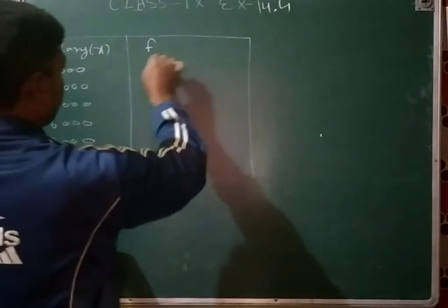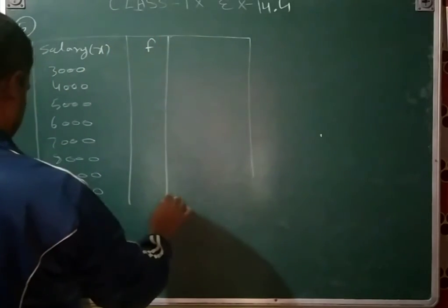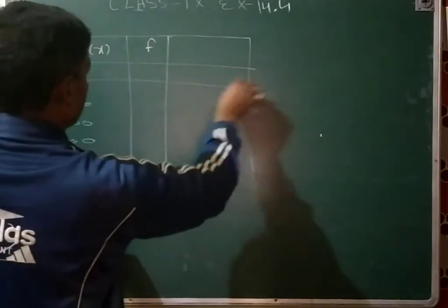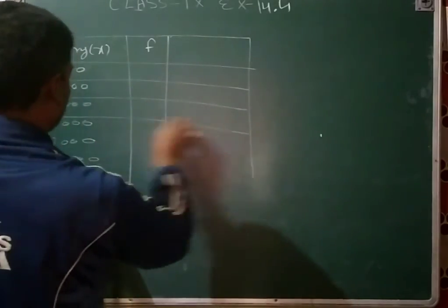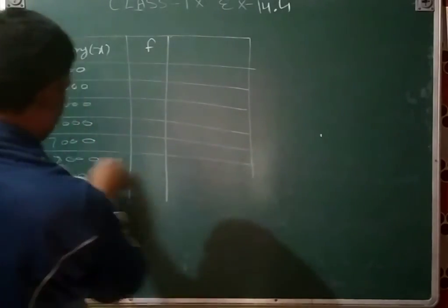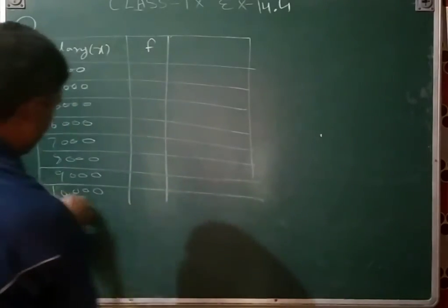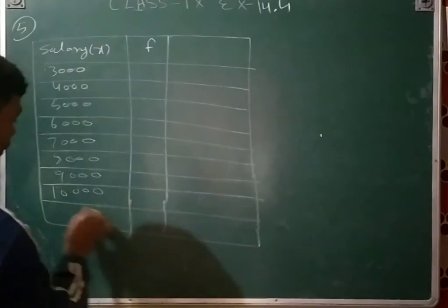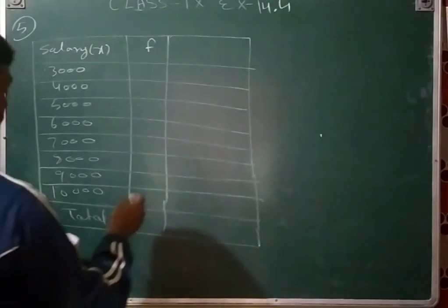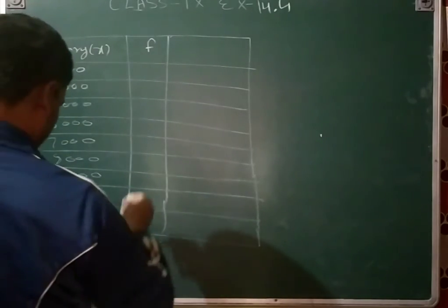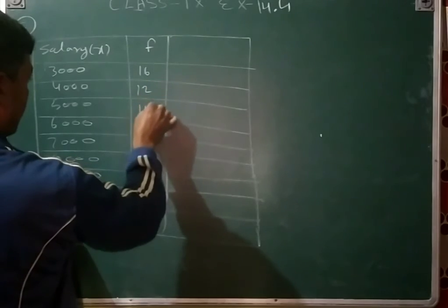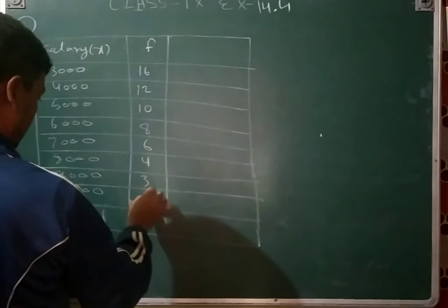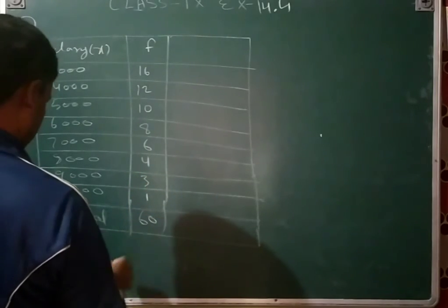And then the frequencies: 16, 12, 10, 8, 6, 4, 3, 1, and the total we will also write here. The total is given, that is 60.